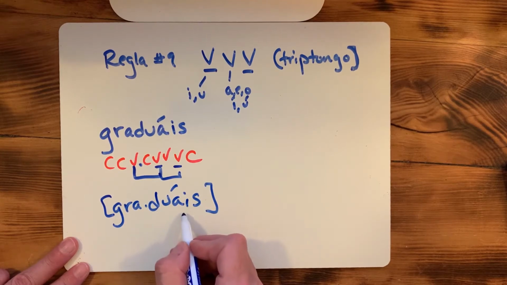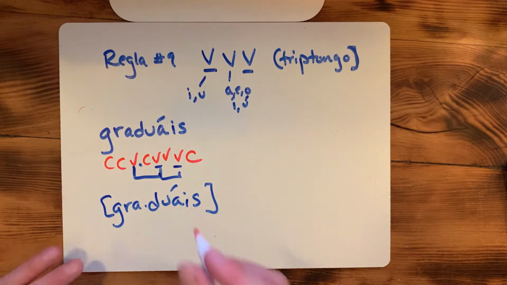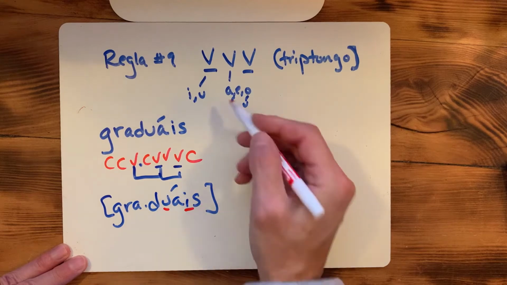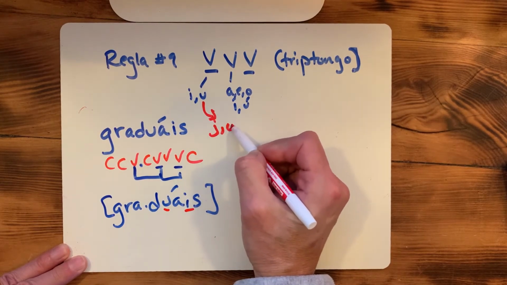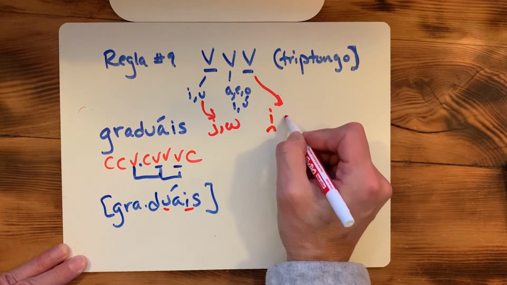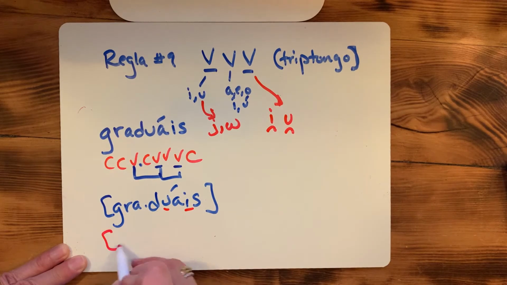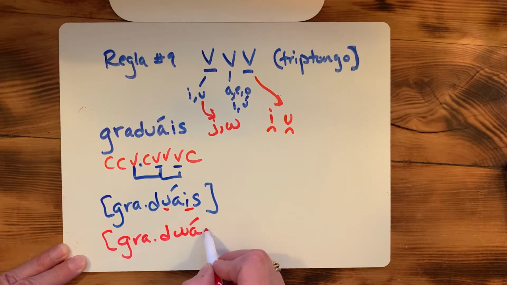Similar to what we saw previously in rule number 8, there can only be 1 vowel per syllable. Here we have 3, so we're going to apply the same rules as we saw previously. Any weak vowel in the first position will change into a semiconsonant. Any weak vowel in the second position will change into a semi-vowel. So I'm going to rewrite this using the correct transcription.